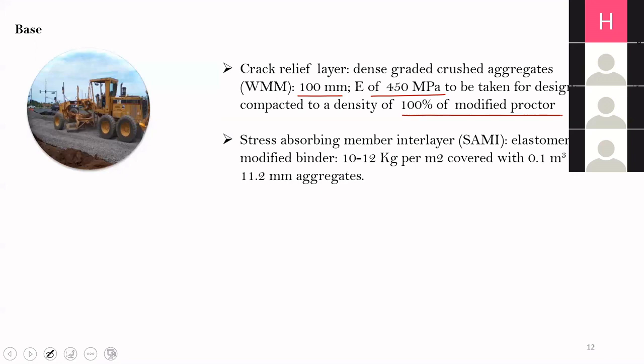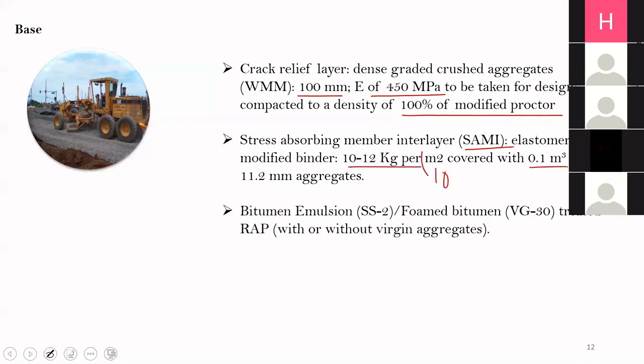Instead of a crack relief layer, in order to resist reflection cracking, we can also provide a stress absorbing membrane interlayer, that is SAMI. So what is SAMI? SAMI is nothing but a combination of elastomeric modified binder, which is covered by 11.2 mm aggregates. Then the other option which we have for base, as I mentioned, is the emulsion or foam bitumen treated RAP bases.